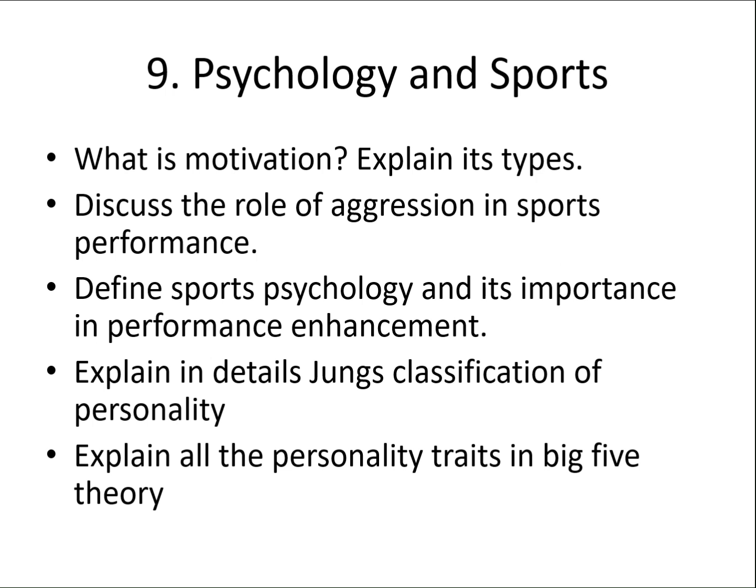Then coming on to chapter number 9, that is psychology and sports. What is motivation? Explain its types, extrinsic and intrinsic motivation. Then discuss the role of aggression in sports performance. Here, at the time of studying the role of aggression, you also need to study the types of aggression. There are 3 types: hostile, instrumental and assertive behavior. Also learn the other names for hostile aggression, instrumental aggression and assertive behavior. You need to learn those names also.